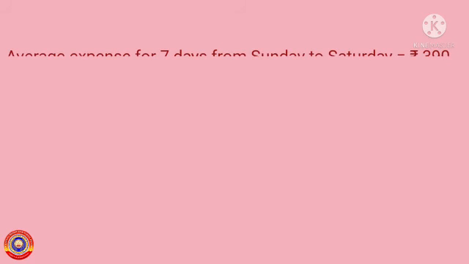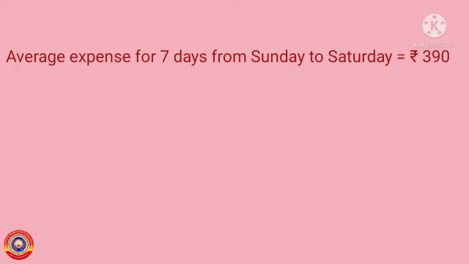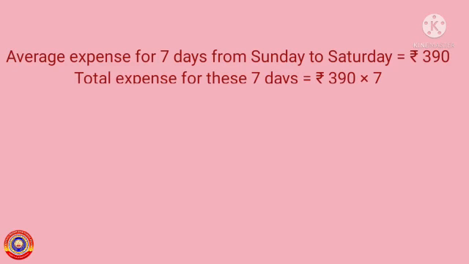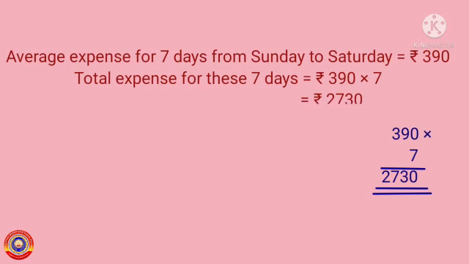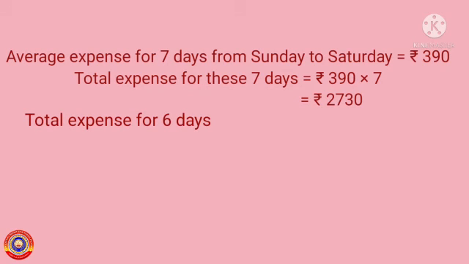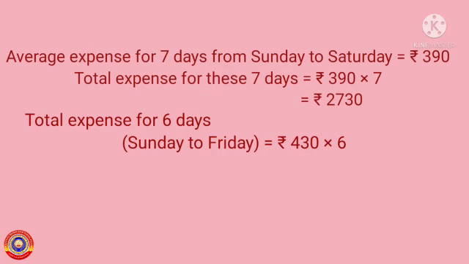Next, average expense for 7 days from Sunday to Saturday is equal to 390 rupees. Therefore, total expense for these 7 days is equal to 390 multiplied by 7, that is equal to 2730 rupees. We had calculated the total expense for 6 days from Sunday to Friday as 430 multiplied by 6, that is equal to 2580 rupees.